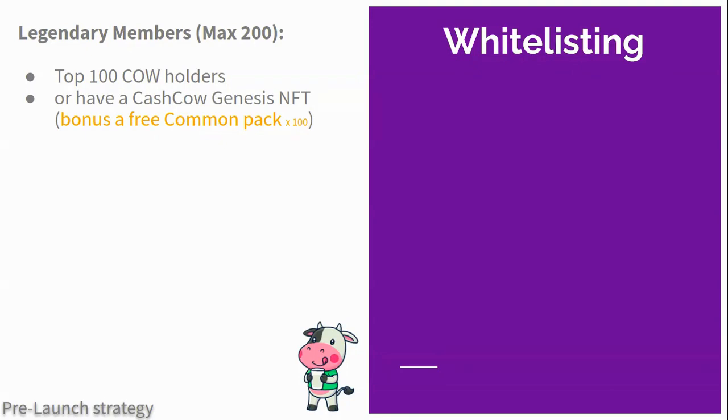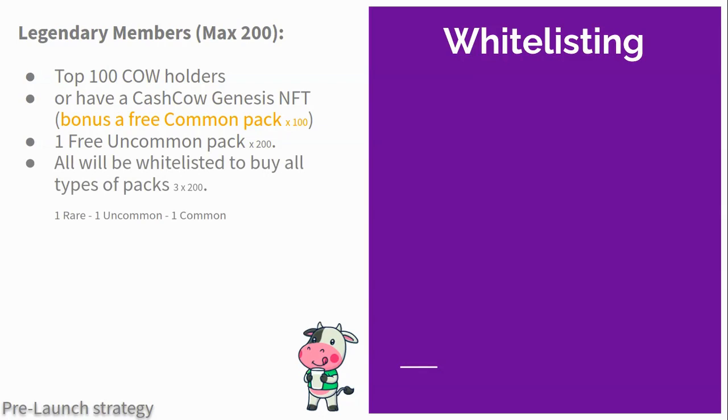If you have a Genesis, you'll receive a common pack as a gift, only if you have a Genesis. That will not happen if you are a holder. Also, all legendary members will receive a rare pack as a gift. They will also be listed to be able to buy 3 different types of packs, 1 rare, 1 uncommon, and 1 common.